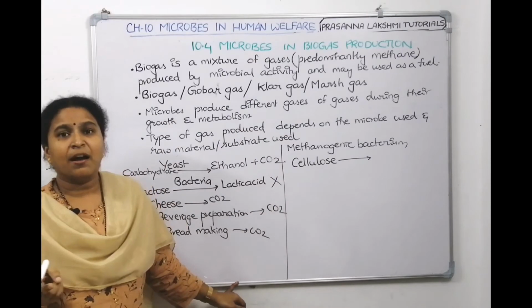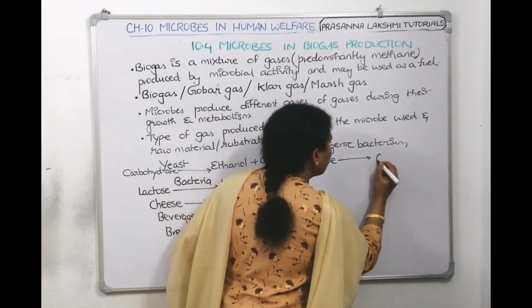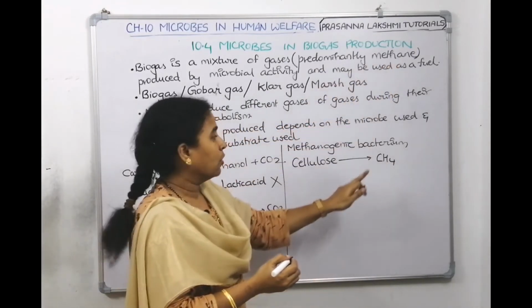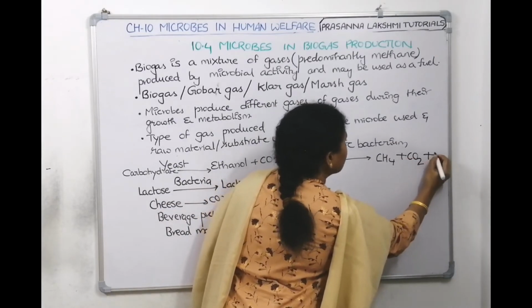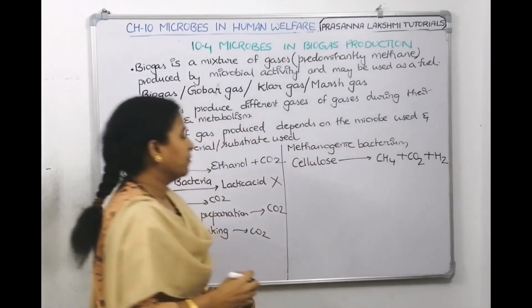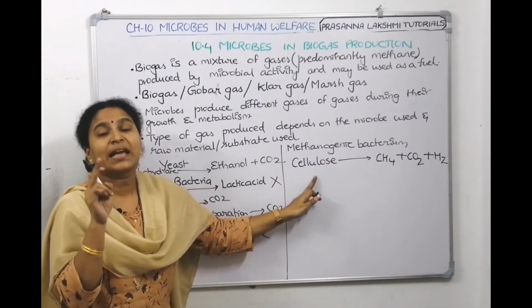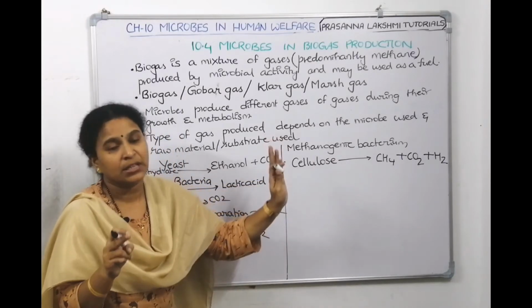Methanogenic bacteria ferments cellulose. And what are the products it will give? Mainly it will give methane, we told. It gives methane plus carbon dioxide plus hydrogen. So if methanogenic bacteria acts on cellulose, what gas do you get? Methane, carbon dioxide and hydrogen.